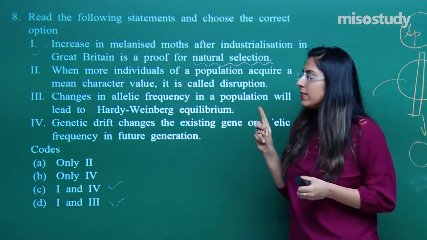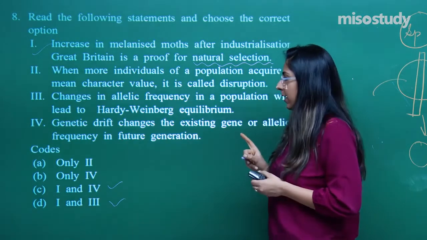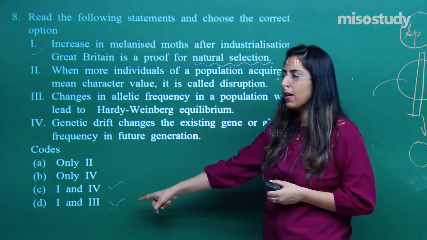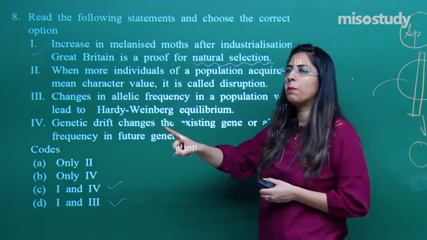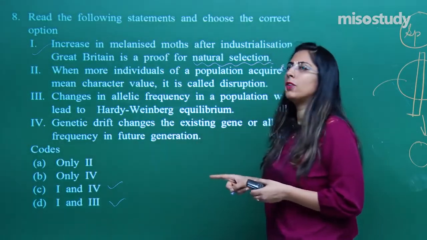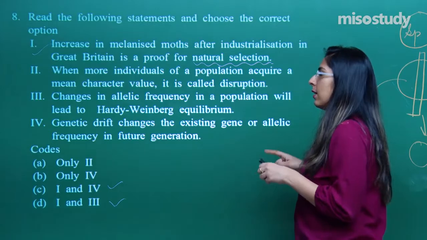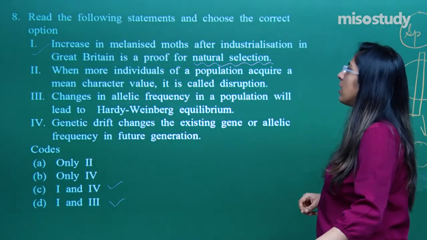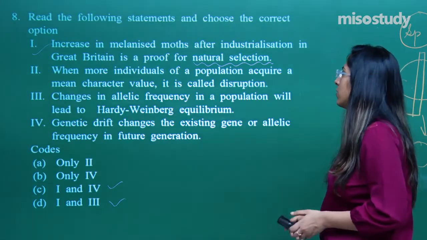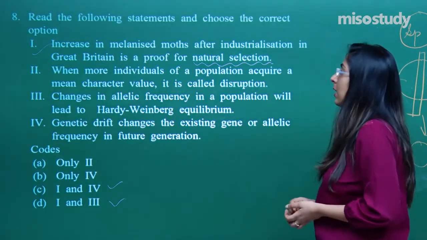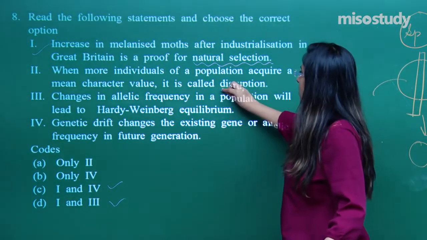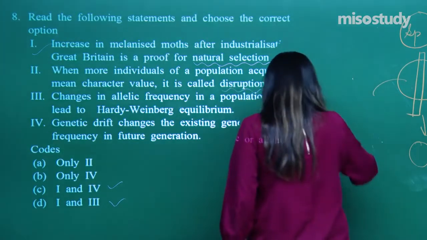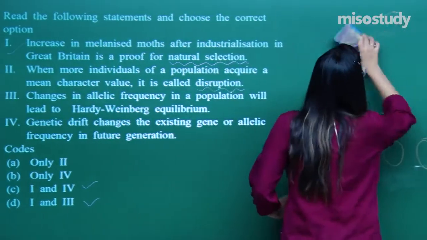Now, the cheat I can do is that instead of reading the second one, because second is not mentioned in any of the options, I can directly go to the 3rd and 4th, but I am not appearing for the NEET right now. I'll read the second option also. When more individuals of a population acquire a mean characteristic value, this is called as disruption. Now tell me one thing, is this called as disruption? What are they trying to say?